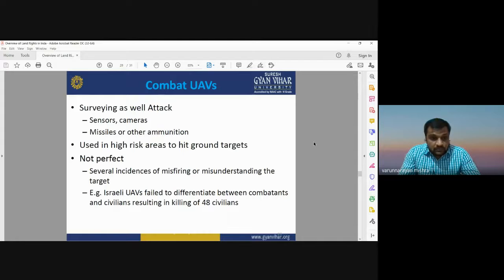But there have been several incidences of misfiring or misunderstanding the target. For example, Israeli UAVs failed to differentiate between combatants and civilians, resulting in the killing of 48 civilians in a war. So combat UAV is very useful for surveying as well as the attack during the war, but in some cases there may be the possibility of misfiring or misunderstanding the target. But it can be used in high risk areas to hit the ground targets.